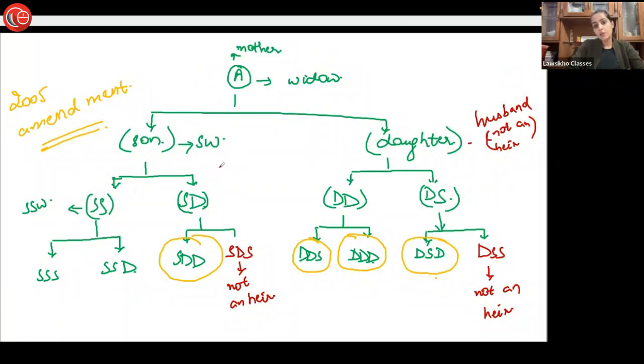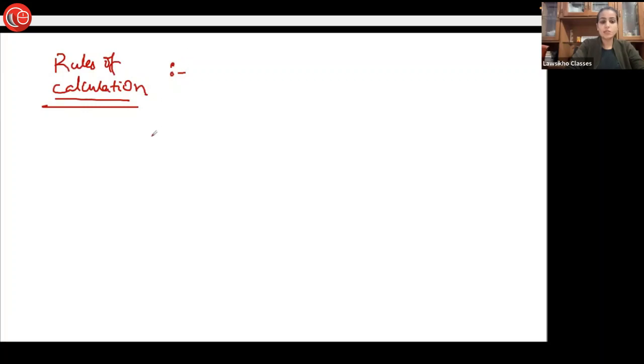Okay? And if you see in this illustration, if a son or a daughter has predeceased, then the progeny of that son or daughter will be given a share as if this son or daughter is still alive. And again, in the next level, the same rule would apply, that the widow, the son and the daughter will each take an equal share. Okay, we'll see through an illustration. So first of all, you can write the rules of calculation. I'll dictate to you.